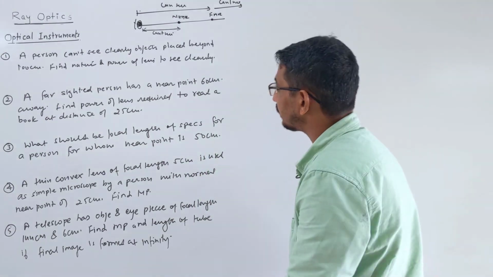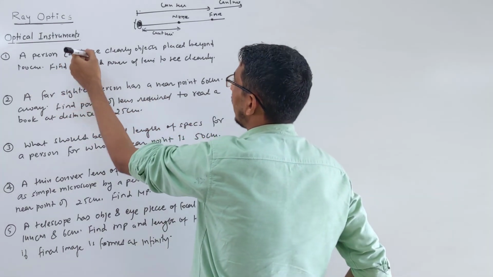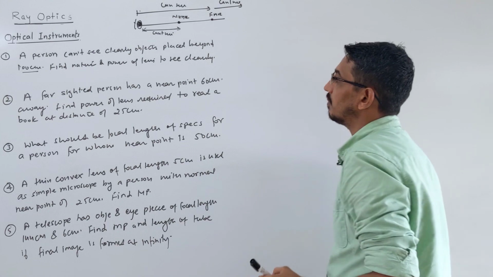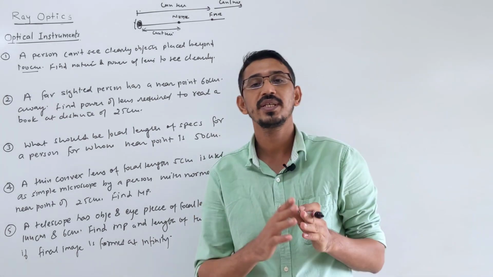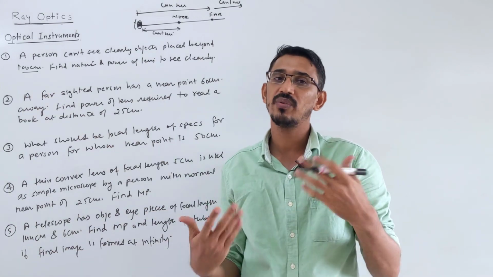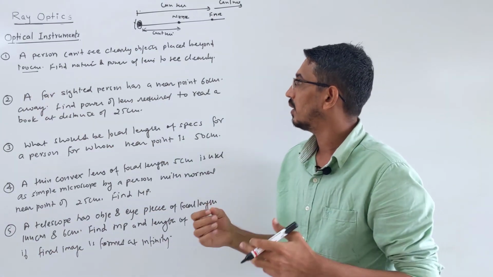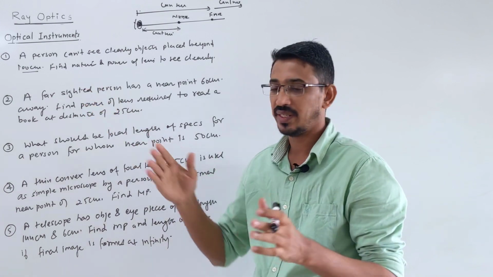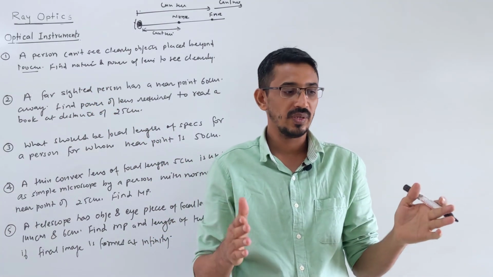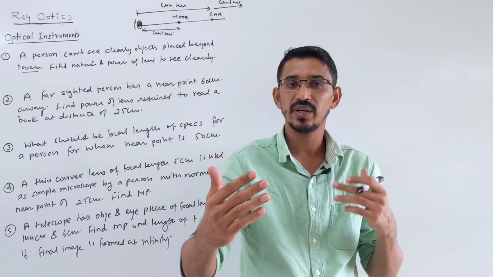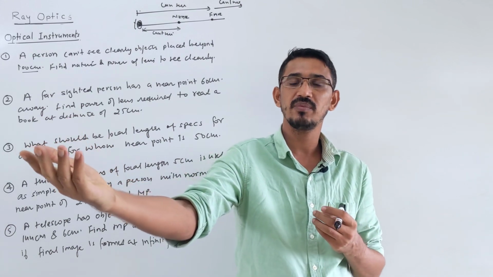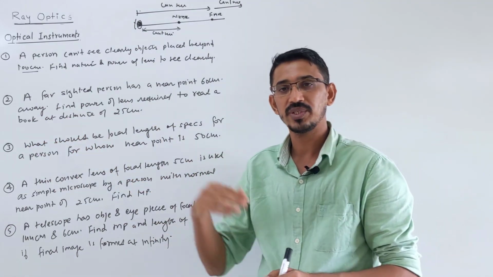Okay, let's start. Problem number 1: a person cannot see clearly objects placed beyond 100 centimeter. Find the nature and power of the lens required. You cannot see after 100 centimeter, means you cannot see far objects clearly, means you have myopia. Because normal vision, like we defined near and far, is with that 25 centimeter distance, right? If you cannot see before 25, you have hypermetropia. You cannot see near objects clearly. If you cannot see clearly after 25, you have myopia. You cannot see far objects clearly.